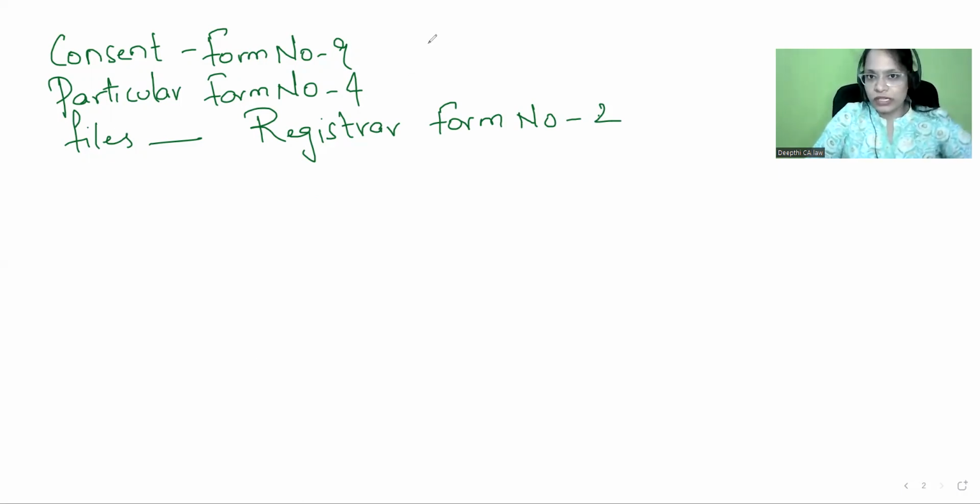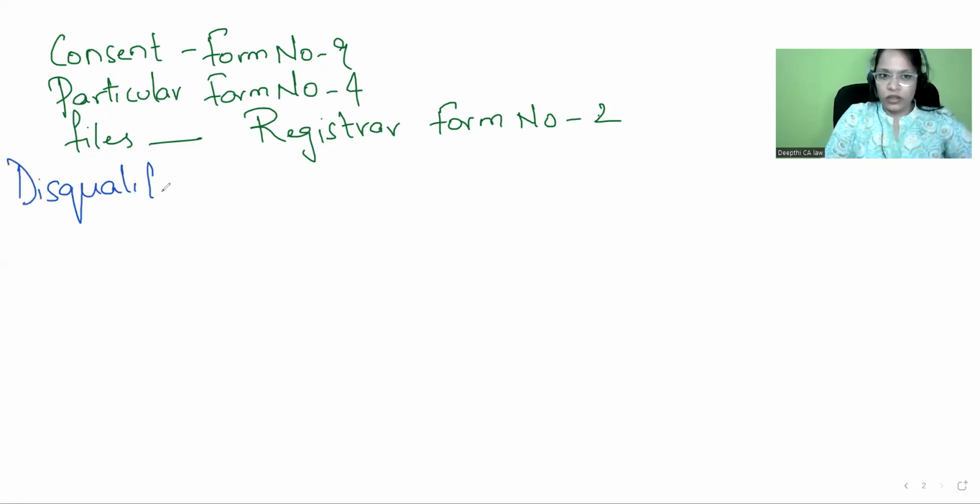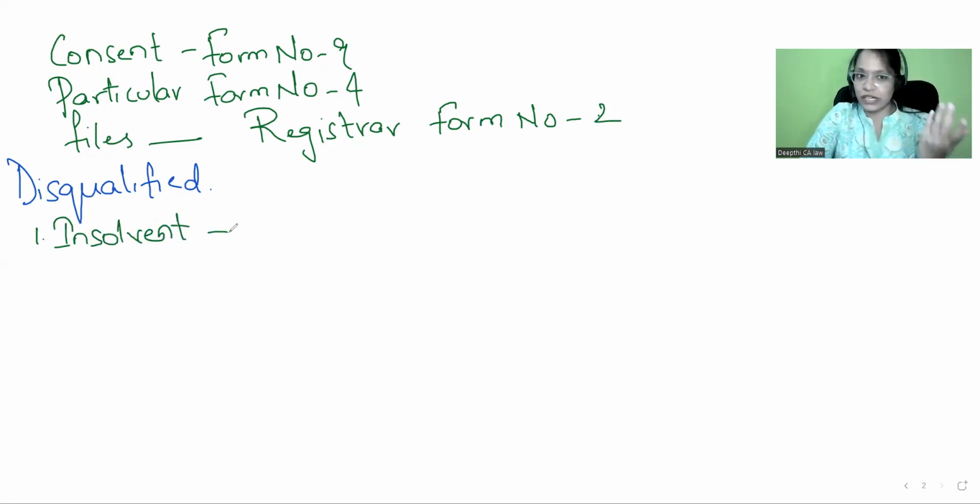Who will be disqualified to act as a designated partner? An insolvent is disqualified. An insolvent person within the preceding 5 years is disqualified. If at all you were insolvent, then you are disqualified to act as a designated partner.